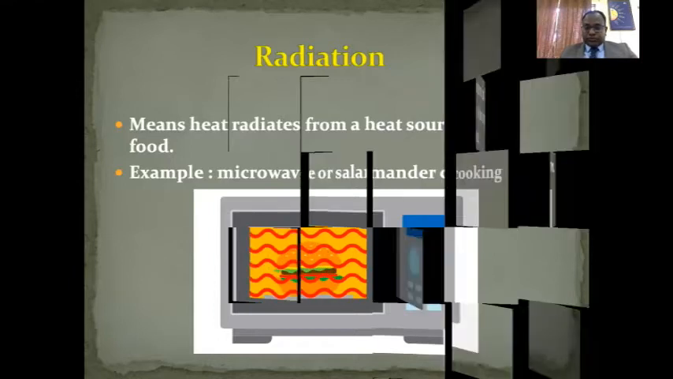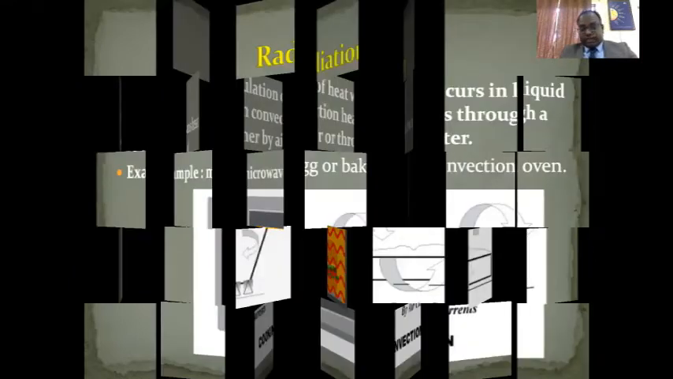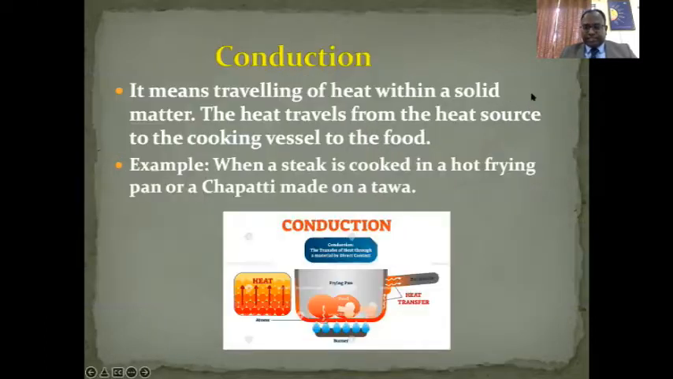So what are the three modes of heat transfer? First is your conduction. Conduction means traveling of heat within a solid matter. That means the heat travels from the heat source to the cooking vessel and to the food. Examples can be chapati making on a tawa, or if you are browning your meat on a tawa, if you are cooking fish on a tawa, anything that has been cooked directly on the tawa or on a pan can be an example of conduction.